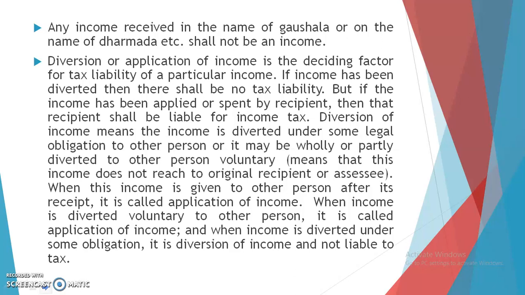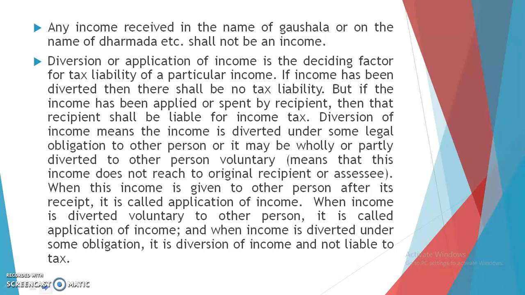Diversion of income means the income which is diverted under some legal obligation to another person, or it may be wholly or partly diverted to another person voluntarily, which means that this income does not reach the original recipient or assessee. When this income is given to another person after its receipt, it is called application of income.